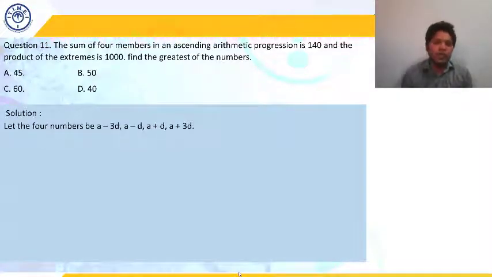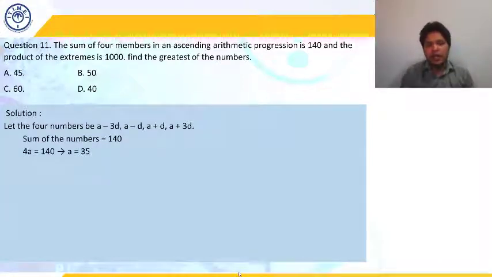Why have we assumed it like this? Because whenever we take their sum, the D's will get cancelled out and we will be left with A. The sum of these four terms is given. What is the sum? 140 is given. And what is their sum? 3D will get cancelled out, D will get cancelled out. We are left with 4A. So if 4A is 140, what is A? A is going to be 35.